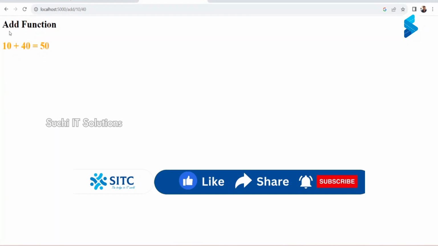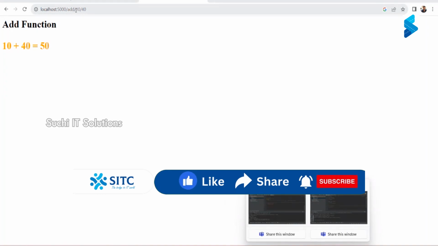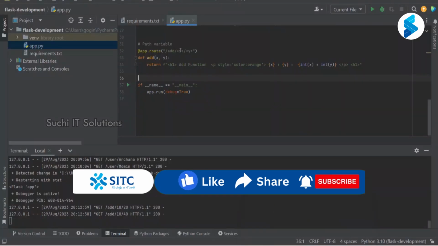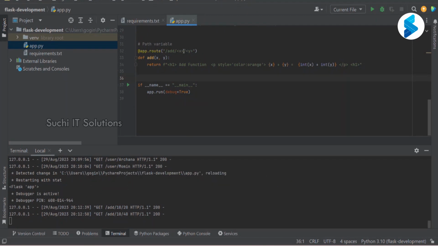Right, so this dynamic variable, which is very important if you want to take the variable from the URL path, you have to give it within the angle braces, and whatever is passed there will be taken as a parameter to the function, and the same would be used to bring in any respective functionality. Here I'm using them to convert to integer and sum. Now it is very simple, right?